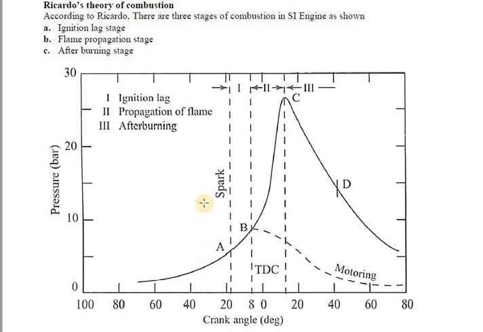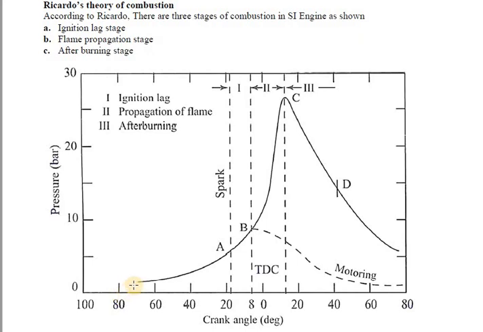This whole graph is called the indicator diagram. I sketched it by taking pressure on the y-axis and crank angle on the x-axis. Here the zero point shows TDC, the top dead center. Then there are 20, 40, 60, 80, the crank angle in degrees, also extending towards the negative x-axis.